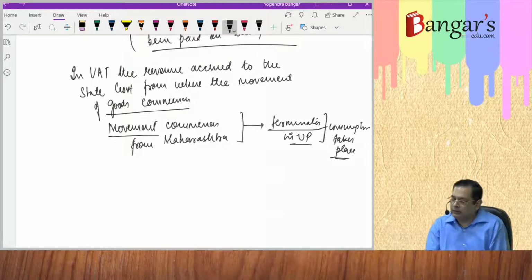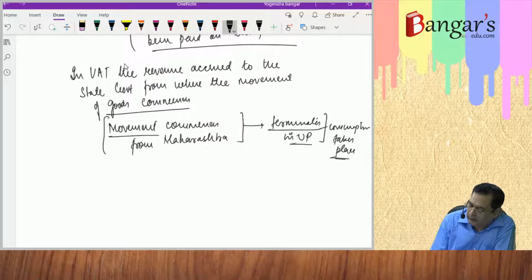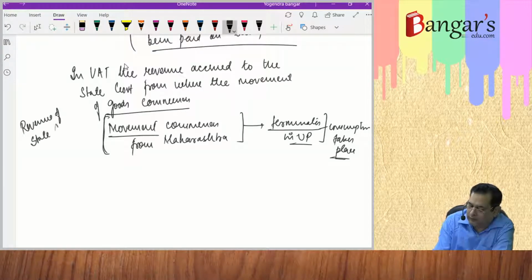Here basically, it was revenue of what? The state government of Maharashtra.